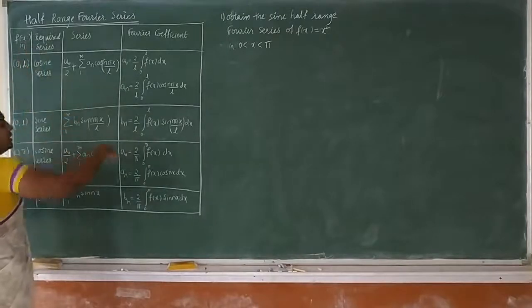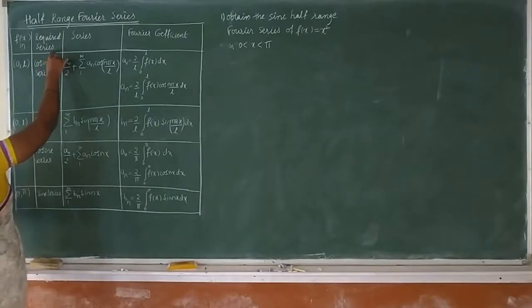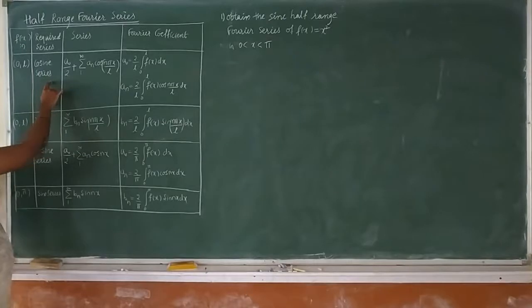Here you can see a table. This table gives us the required series and the Fourier coefficients. Here you can see f of x in the intervals 0 to L and 0 to pi. It gives the required series. In the half range Fourier series we have two types of series: one is the cosine series, another one is the sine series.